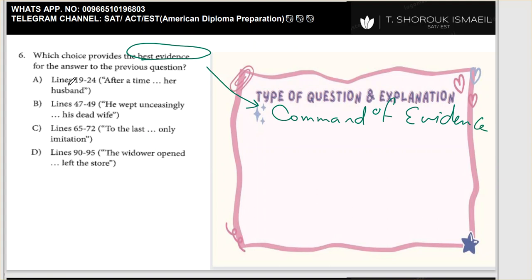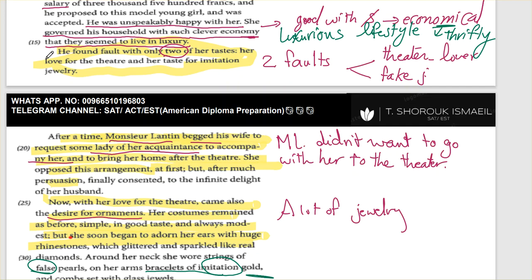I need to go back to the passage and highlight these line references and find what supports my answer of the previous question. My first citation here is from line 19 till 24. I need the part that tells me how he was really sad about her death.